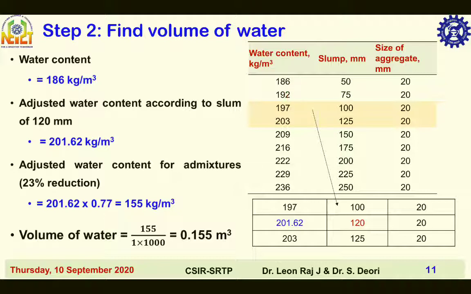For 120 mm slump, the water content shall be 201.62 kg per meter cube. Fourth step is to adjust water content for admixture dosage. The known limiting values of superplasticizer are 0.5 and 1.5%, and the known limiting values of water reduction are 15 and 30%.